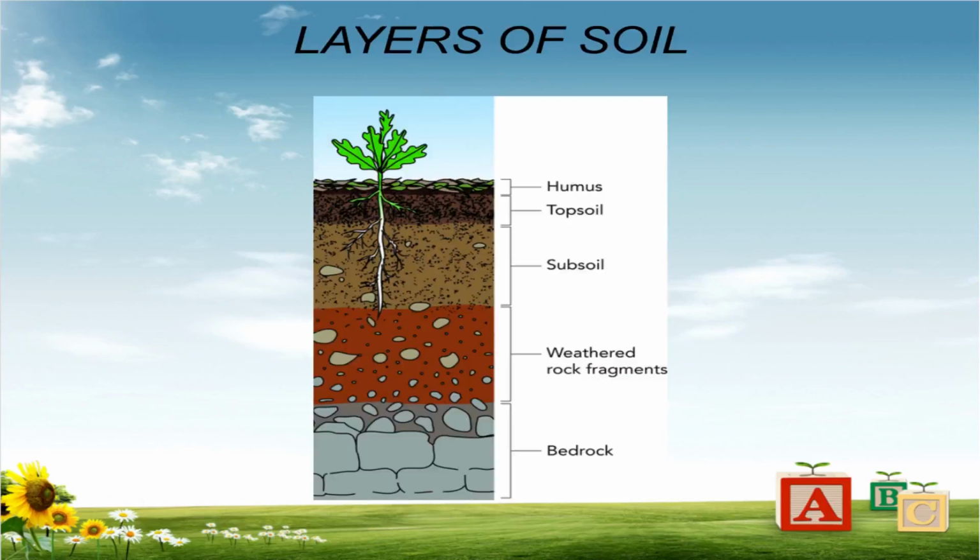Layer of soil. The sequence of the layers of soil from top to bottom is as follows: humus, immature soil, layer of small rocks, and the bedrock. Students, the layers of soil are a very important question from the examination point of view. So kindly learn this diagram and its points for the examination also.